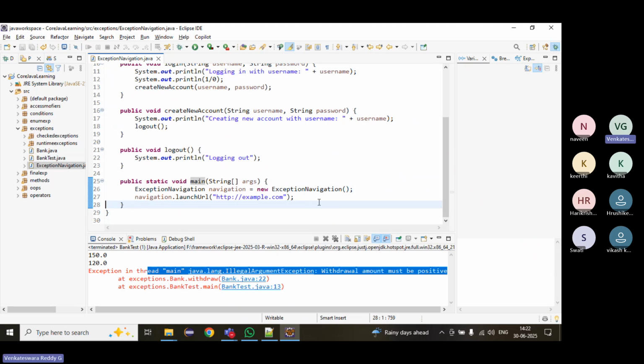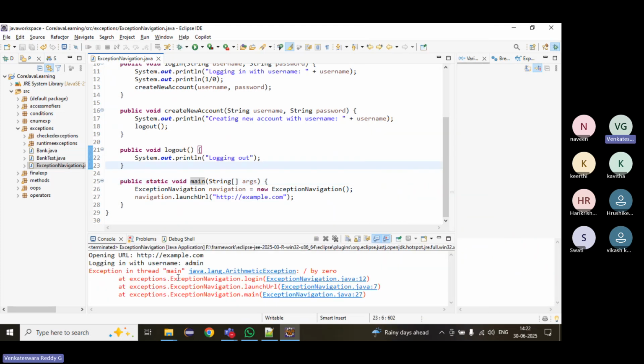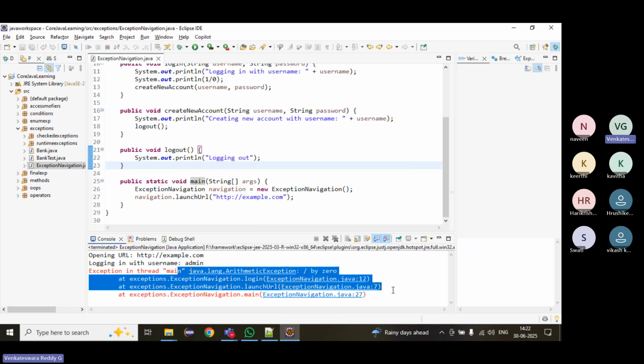There is no try catch block. Then who called the main method? JVM. It will hand over to the JVM, and the JVM will print the message. The flow is like this.